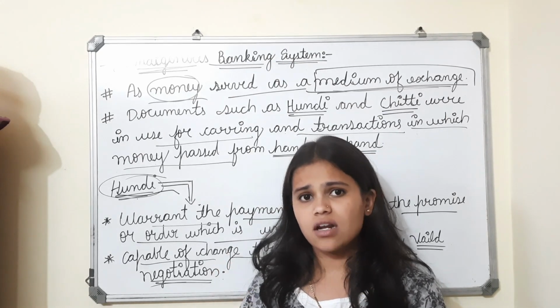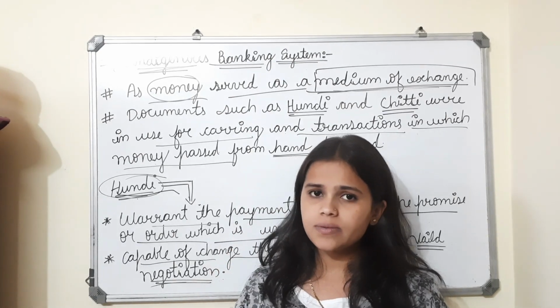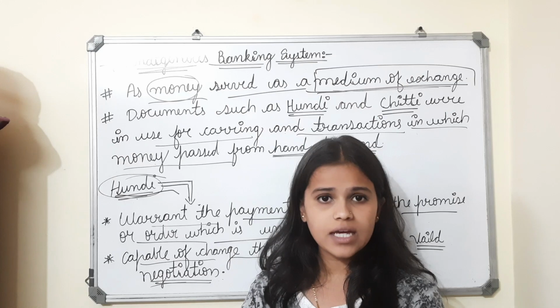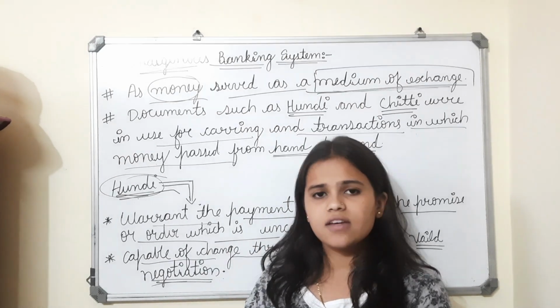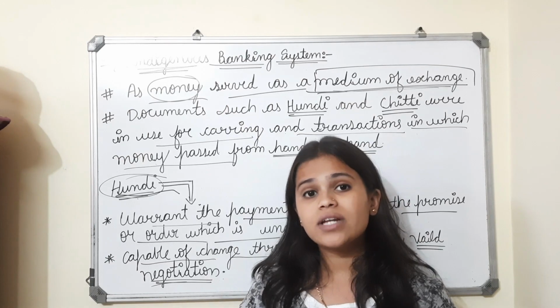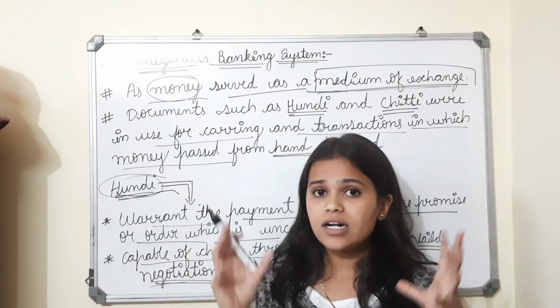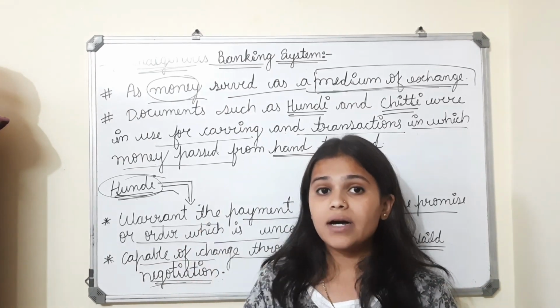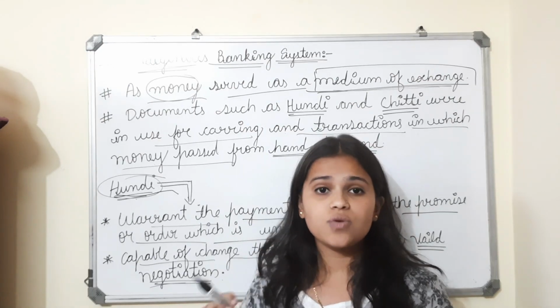If I am giving my friend money, then what will happen? She should accept it in the condition which she will be.